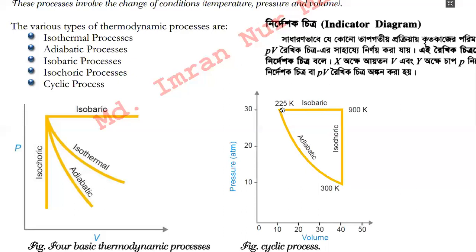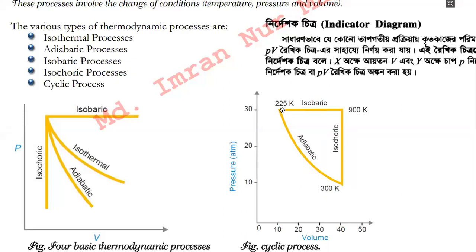So what can we say? We can say that when a system in a given state goes through a number of different processes and finally returns to its initial state, the overall process is called a cyclic or cycle process.